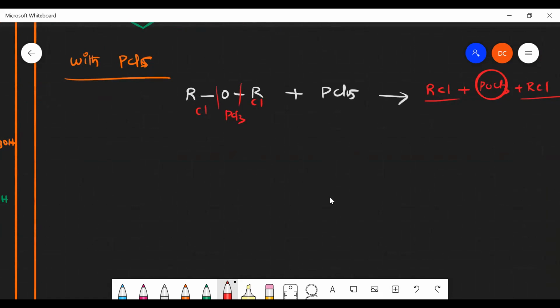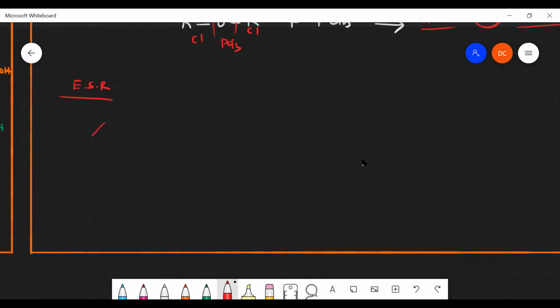Okay, sir. And next one is electrophilic substitution reaction, ESR. So usually the anisole, that is a benzene ring attached directly with OCH3 group. What kind of directing group is it? Whether it is ortho-para directing or meta directing? Ortho-para directing, because OCH3 is an electron releasing group. So it has a lone pair. That lone pair can be donated to this, and there will be a shifting of bond, or resonating structure will be there.